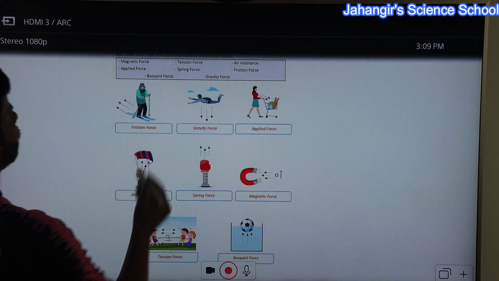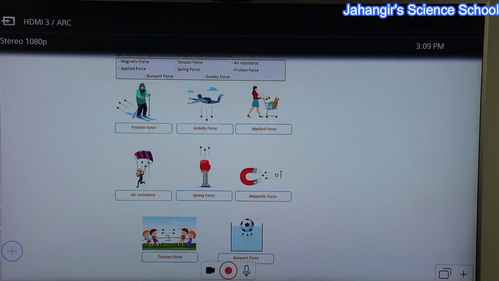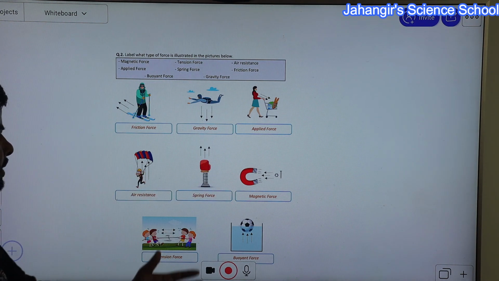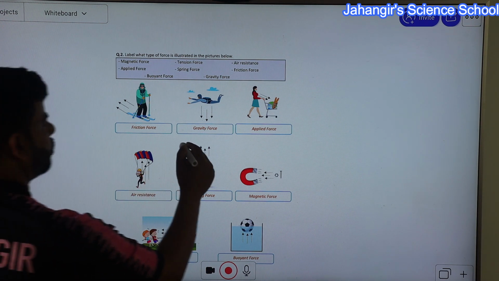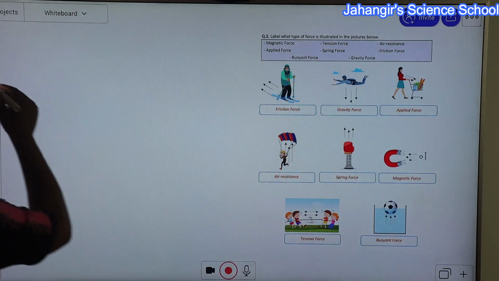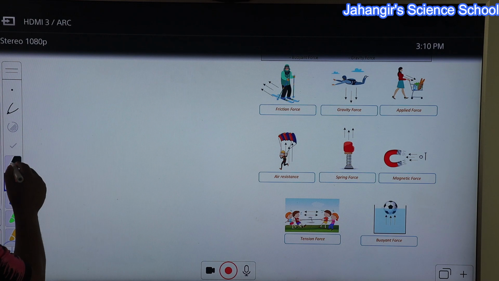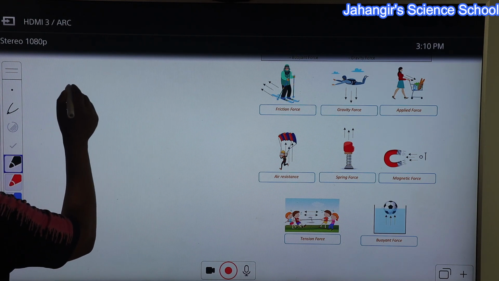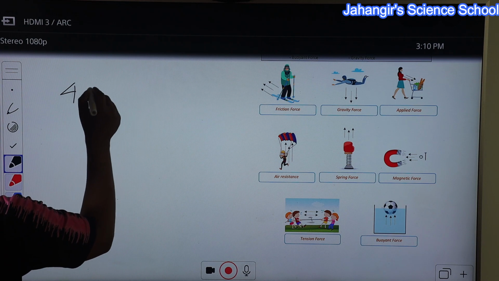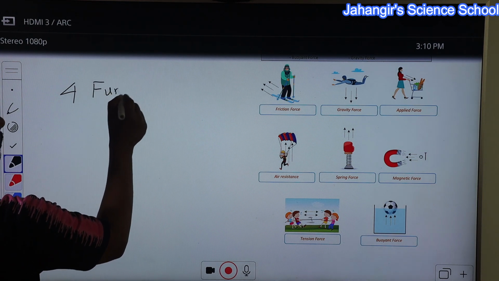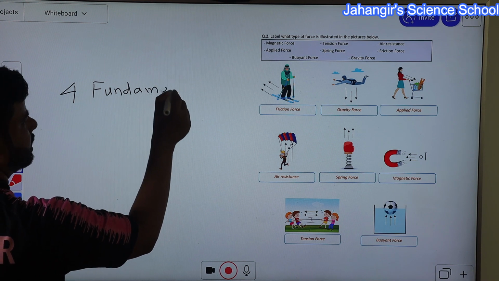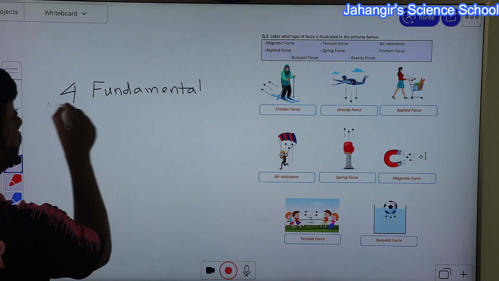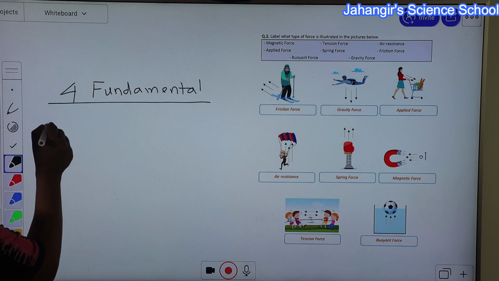Now, types of force. There are different types of force, like frictional force, gravitational force, air resistance, spring force, magnetic force, tension force, buoyant force. First we have to learn about fundamental force. What is fundamental force? There are four fundamental forces. Fundamental means this is the basic force of the universe. Four fundamental forces. Number one, gravitational force.